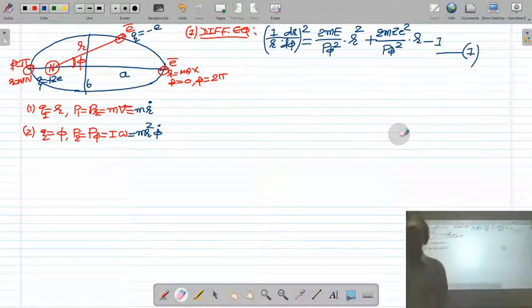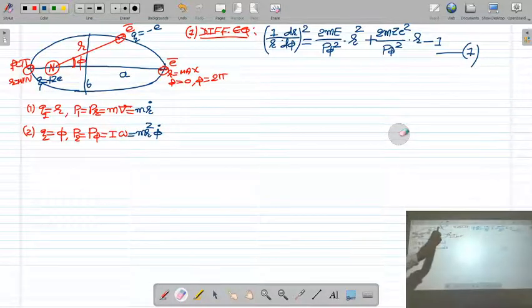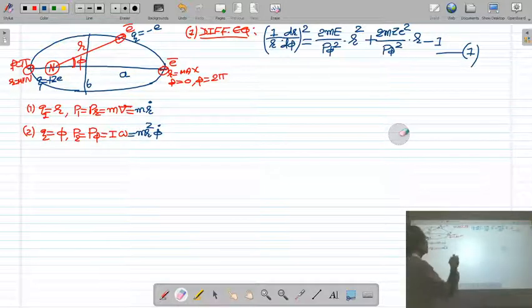What is p phi? It is the angular momentum of the electron, because the electron is revolving around the nucleus. P phi is the angular momentum of the electron. And you know the position of the electron is defined by two coordinates, r coordinate and phi coordinate. Okay. Second differential equation.